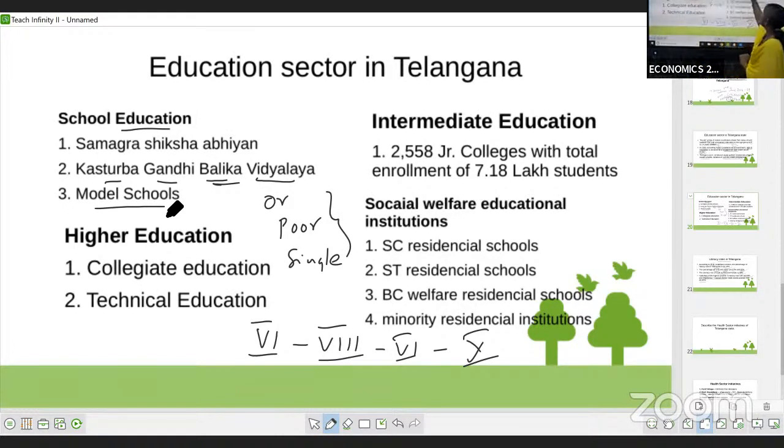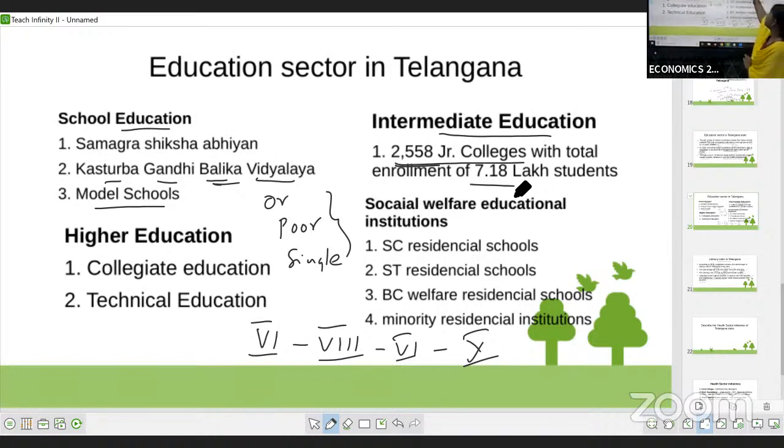Next, we have intermediate education, which means the 11th and 12th class. In Telangana, we have nearly 2,558 junior colleges in total. In these, nearly 7.18 lakh students are studying at the intermediate level.